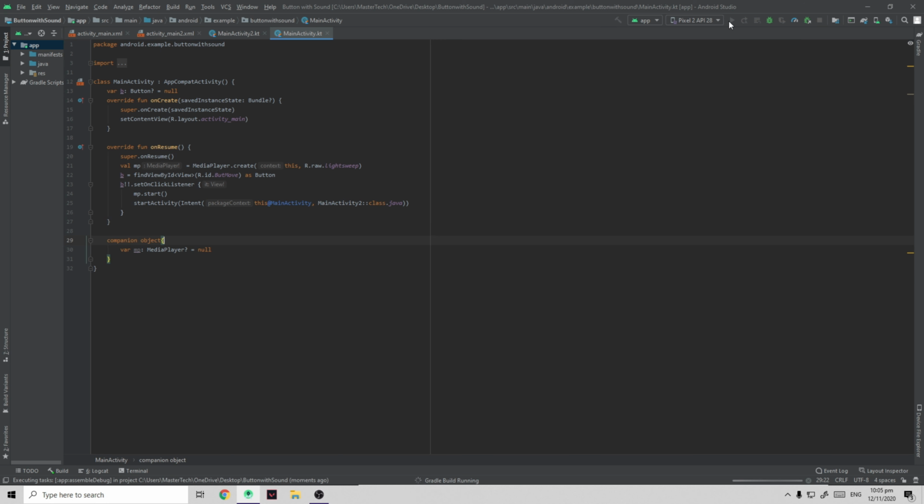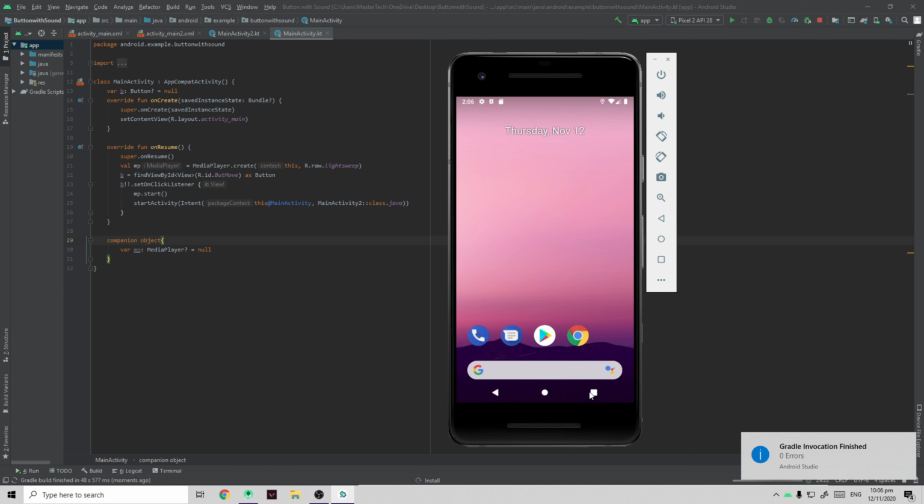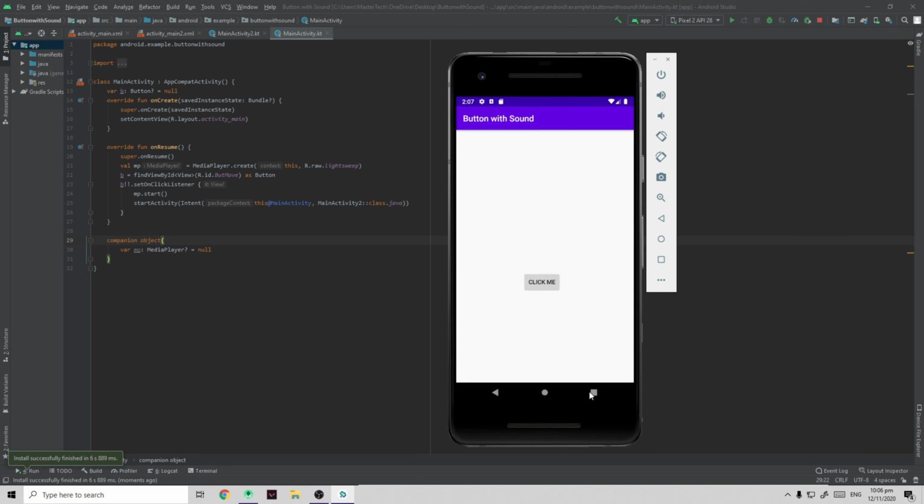Now, connect your device to your laptop or PC, or run your emulator. Now, it will install the APK on your selected device. Open the Button with Sound APK, and now you see the Click Me button. Now press the button. If you can hear the sound, it means that our APK is working properly.